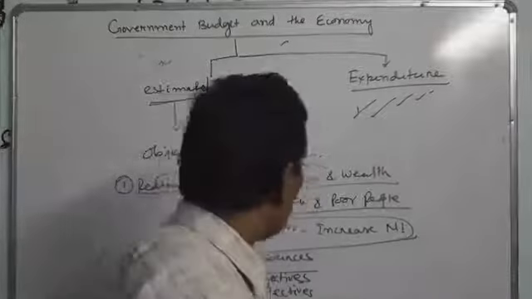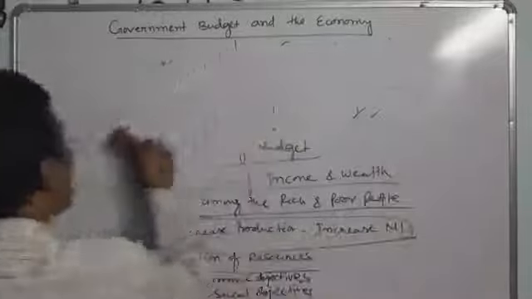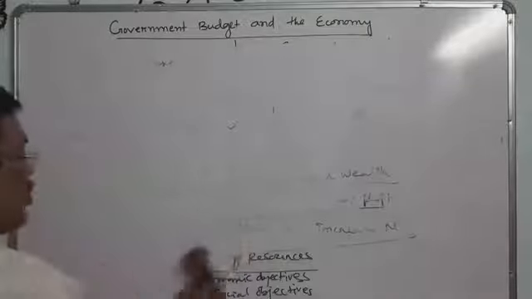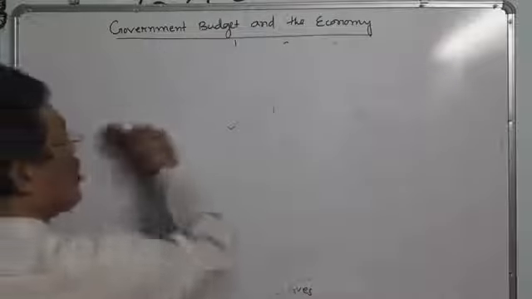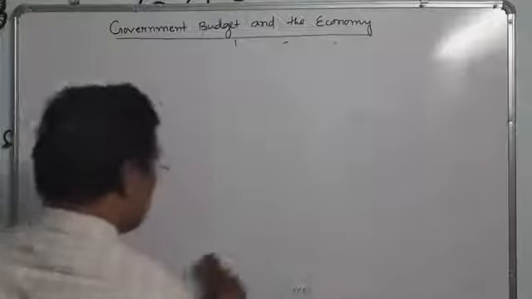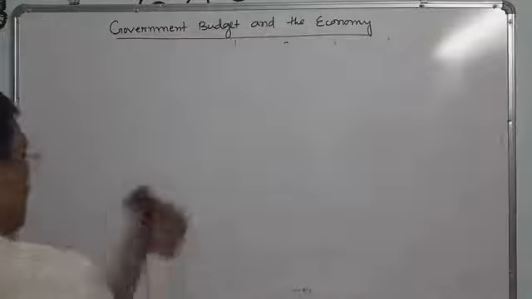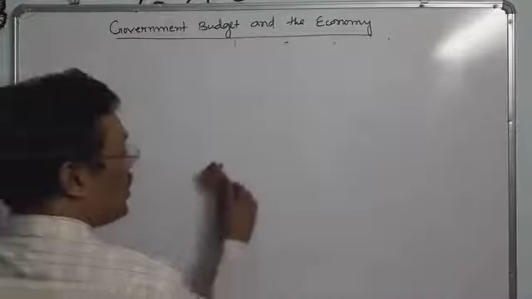The economic objective says to earn more and more profits, to produce more and more output and goods, and employment will be increased. And the social objective is social welfare. It means we have to construct more roads, drainage systems, and cleanliness.